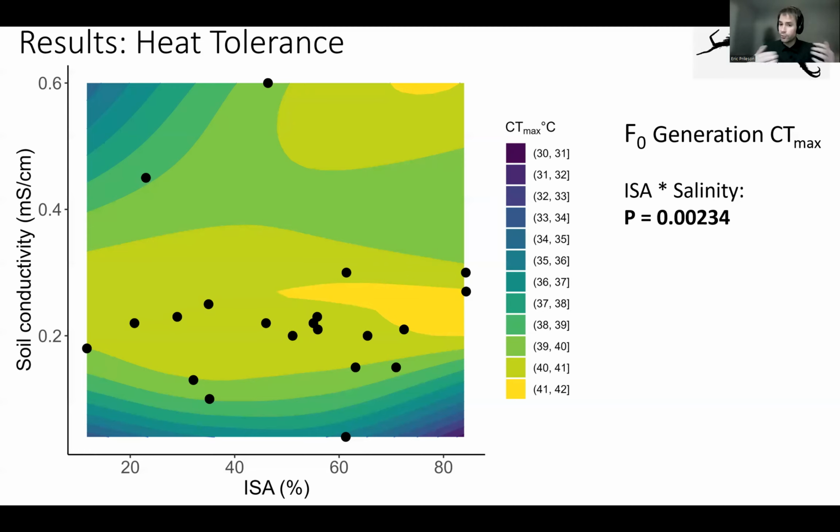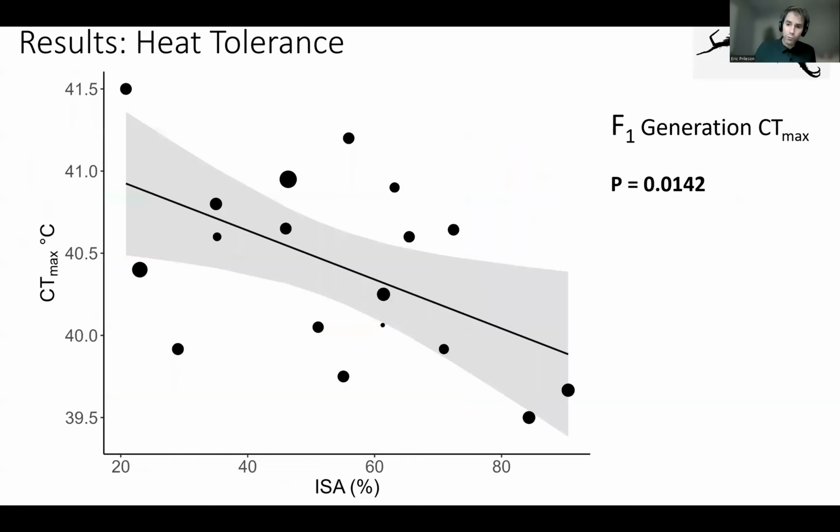Okay, so does this pattern of an interaction, is this consistent? Do we see the same pattern in our laboratory reared, which would indicate an evolutionary divergence in populations from different impervious surface locations? Well, in our laboratory reared generation, we actually do not see that pattern. There's no interaction. So when we model this relationship of impervious surface on heat tolerance, we actually see a negative relationship where populations from a higher ISA location express a lower CT max or heat tolerance, which was unexpected.